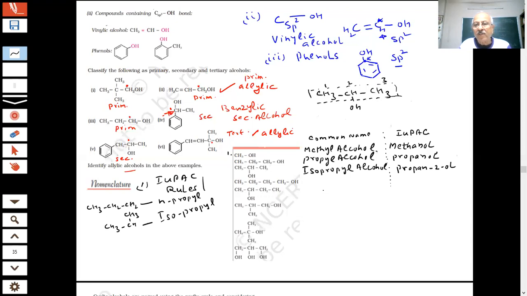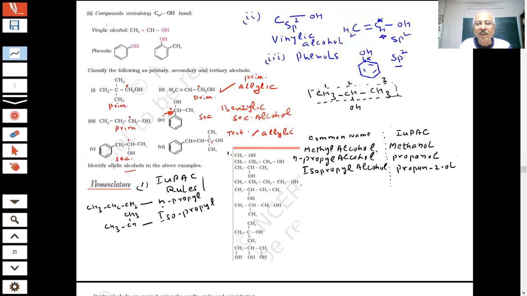Okay. What is the next question coming? And you may write this as normal propyl here. N means normal propyl means straight chain. And this is iso because these two methyl groups are the same. It's a very important point, and it is coming more here in the next question.